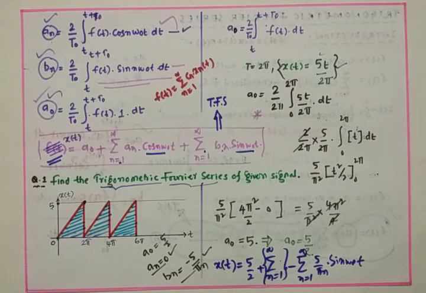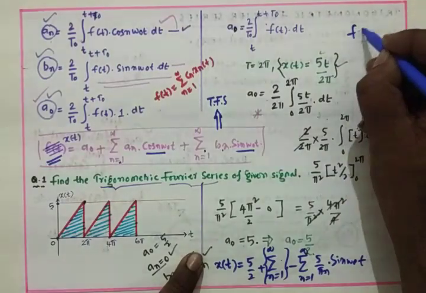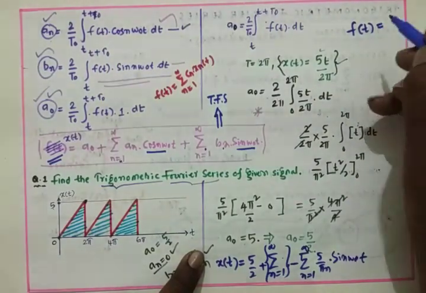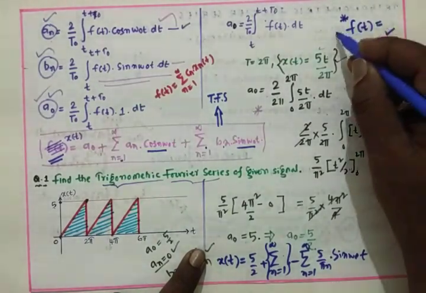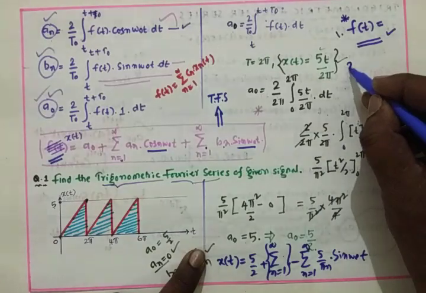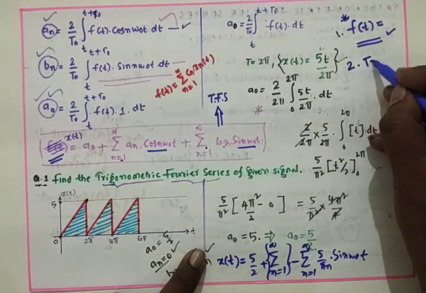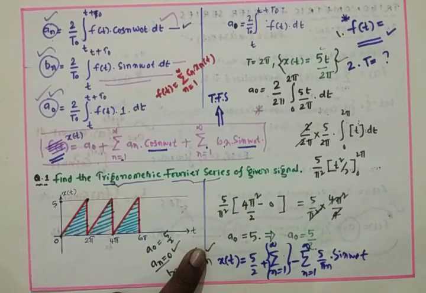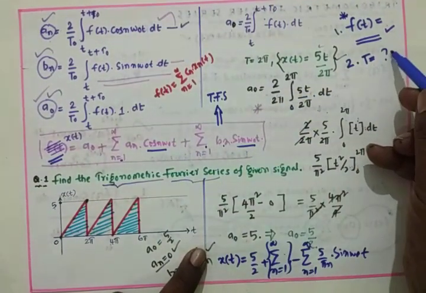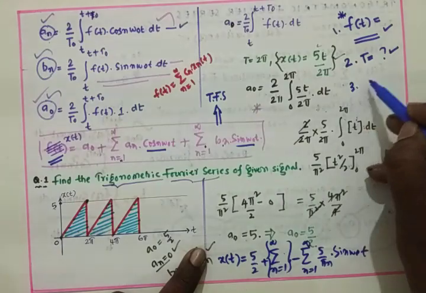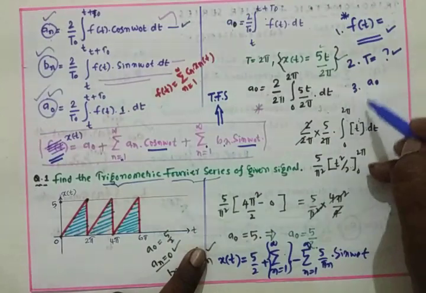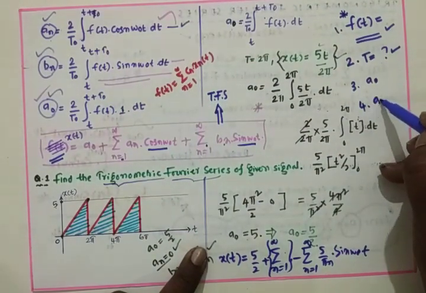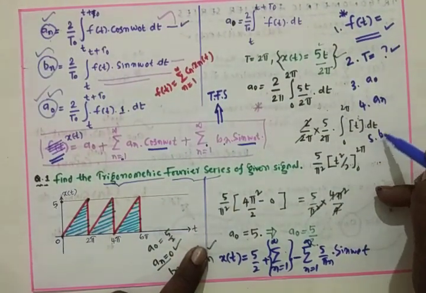First of all, we have to determine what is f of t. That means we have to get the mathematical expression for f of t. Step 1. Step 2, we have to identify what is T, then what are the limits of this integration. Third step, we need to calculate A naught by using this formula. Fourth step, we need to calculate An. Fifth step, we need to calculate Bn.